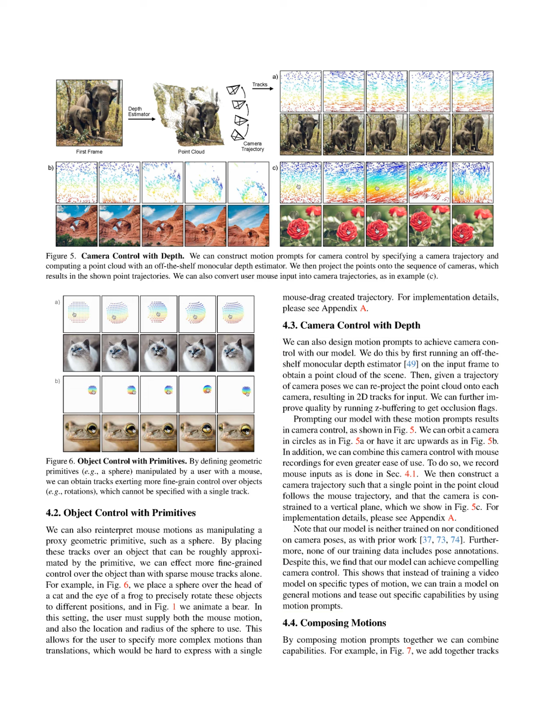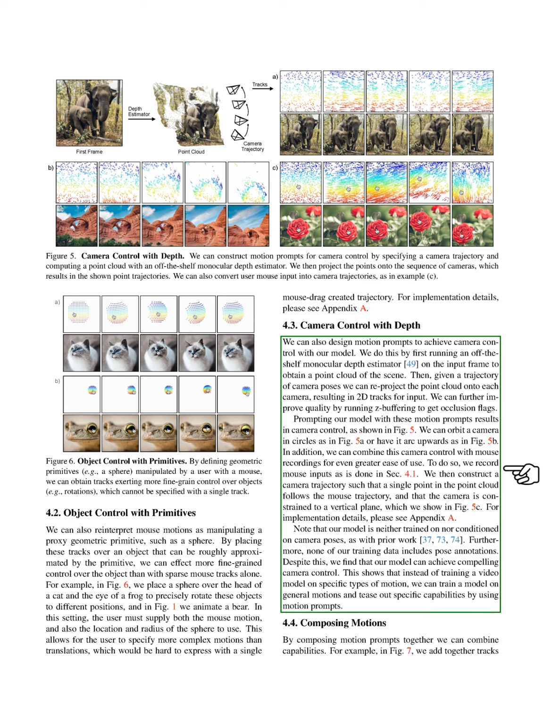Section Summary. In this section, we explore various effects achieved through motion prompts and prompt expansion, demonstrating how user interactions with images can lead to both simple and complex dynamics in video generation. We also discuss applications such as drag-based image editing, object control using geometric primitives, and camera control through depth estimation, highlighting the model's ability to generalize and respond to user inputs effectively.